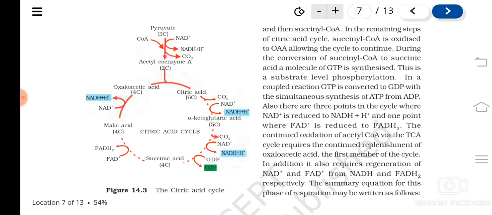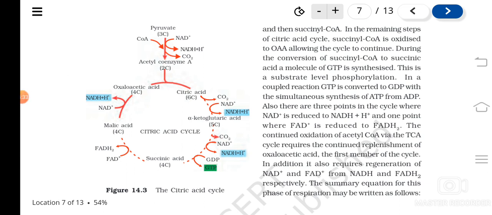This is not the final step of respiration. We have seen that in respiration glucose combines with oxygen and forms carbon dioxide and water. We have never seen water formed here. We have seen only carbon dioxide released, and we have not studied where oxygen is used. So all this takes place in the next step of cellular respiration, that is ETS. Understood? So this much is very clear.